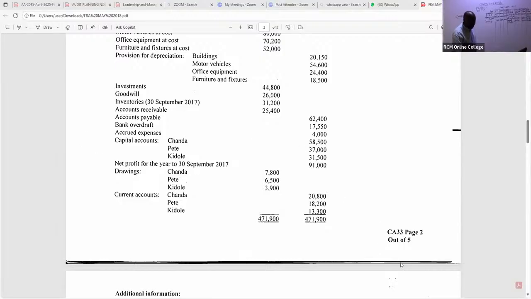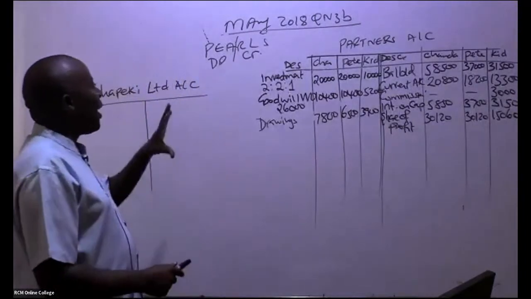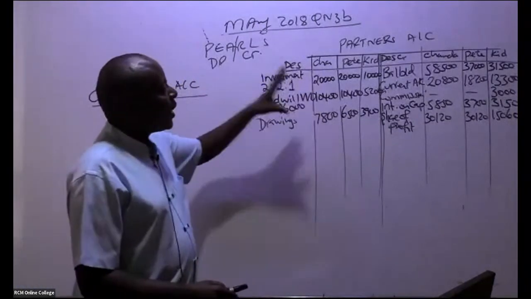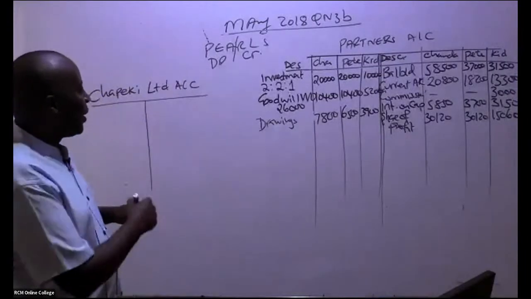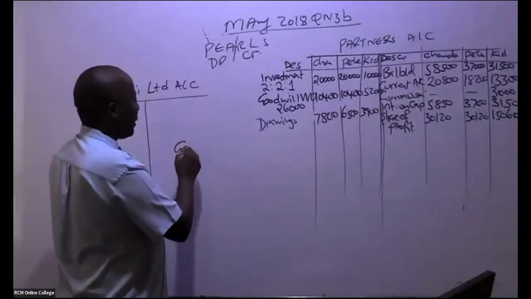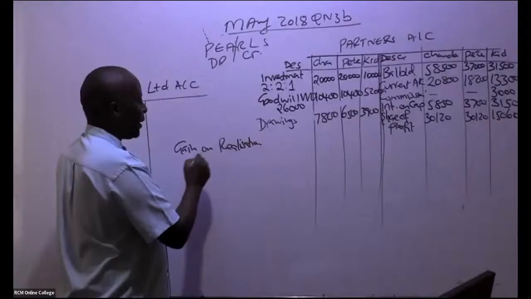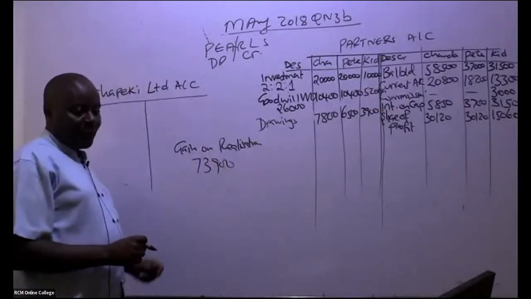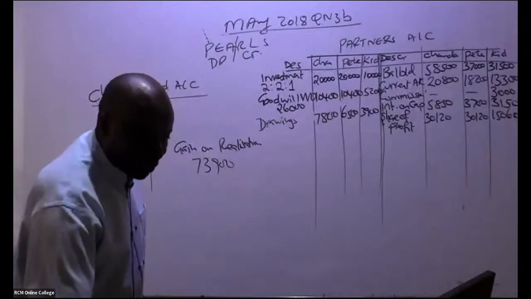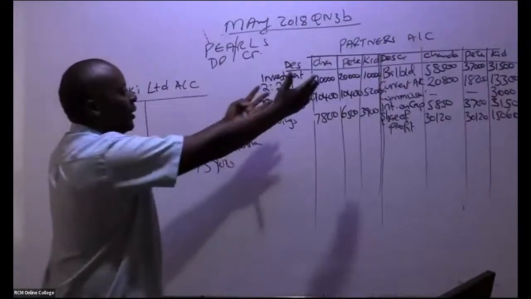Now, as I do this, there is something very important that normally connects this partner's account with my realization. Sorry, I rubbed this pretty fast. Remember, we got a gain on realization. Of how much? Can somebody remind me? Was it 73,900? Yeah, please share it out to the partners.